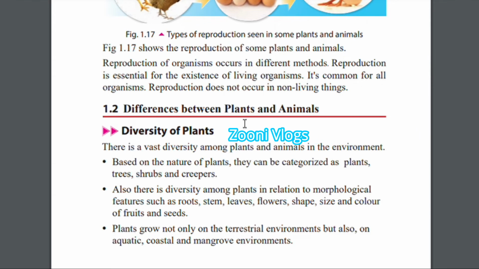Differences between plants and animals. Diversity of plants. Diversity means differences. There is a vast diversity among plants and animals in the environment. Based on the nature of plants, they can be categorized as plants, trees, shrubs, and creepers. You know what the trees are, and what the shrubs and the creepers are.